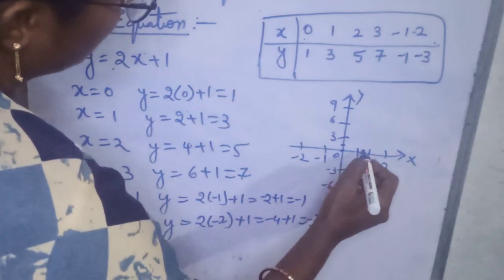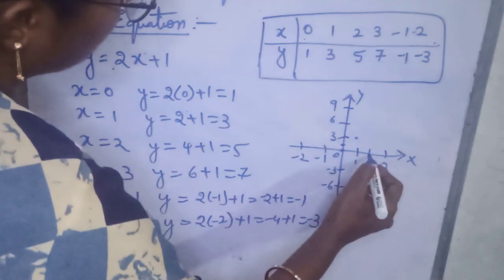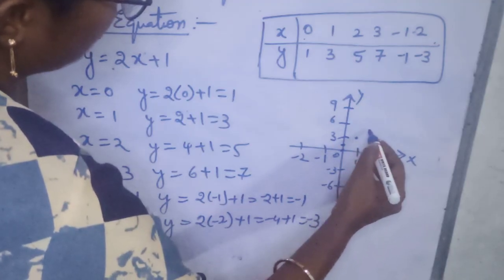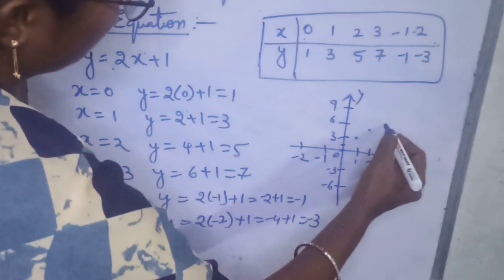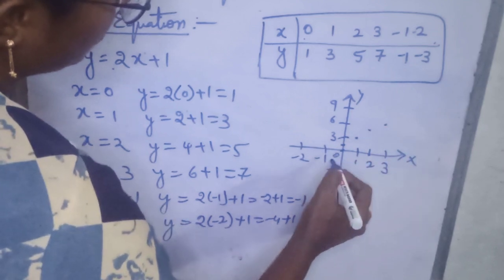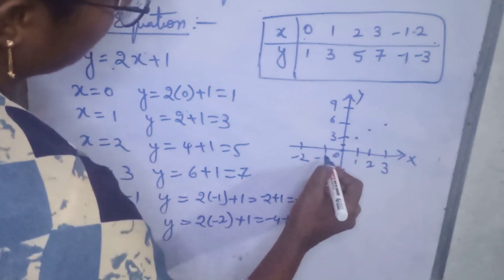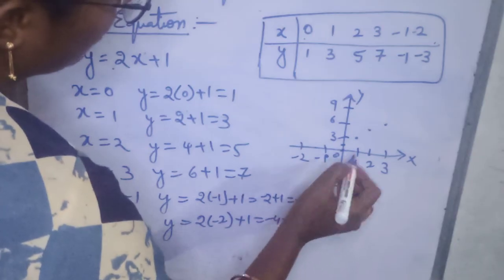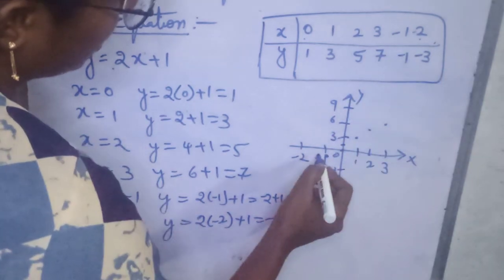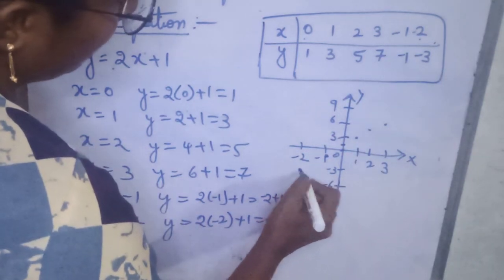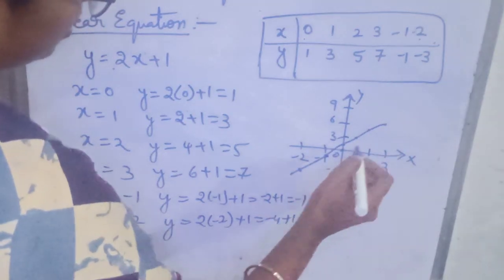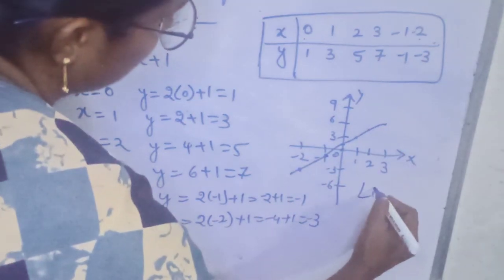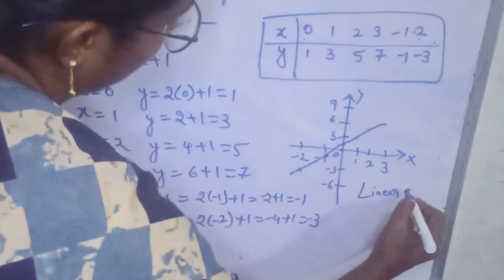For x is equal to 1, y is 3. For x is equal to 2, y is somewhere here, 5. X is equal to 3, it is 7. For x is equal to minus 1, it is minus 1. For x is equal to minus 2, minus 3. So, see, the graph is a straight line. So, this is called a linear equation.